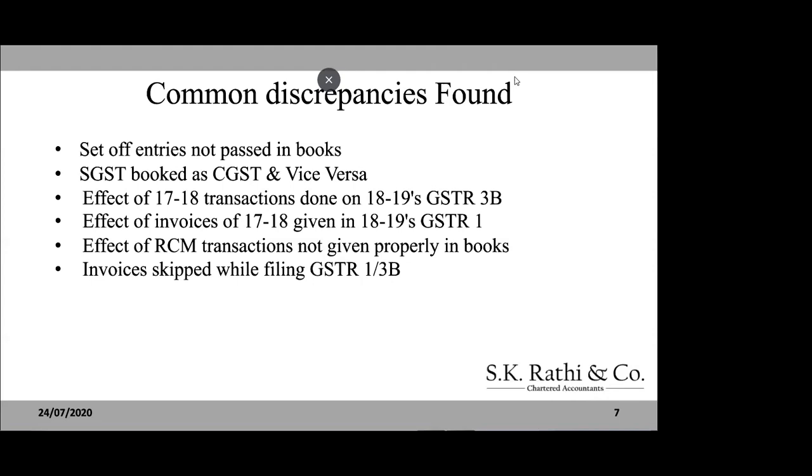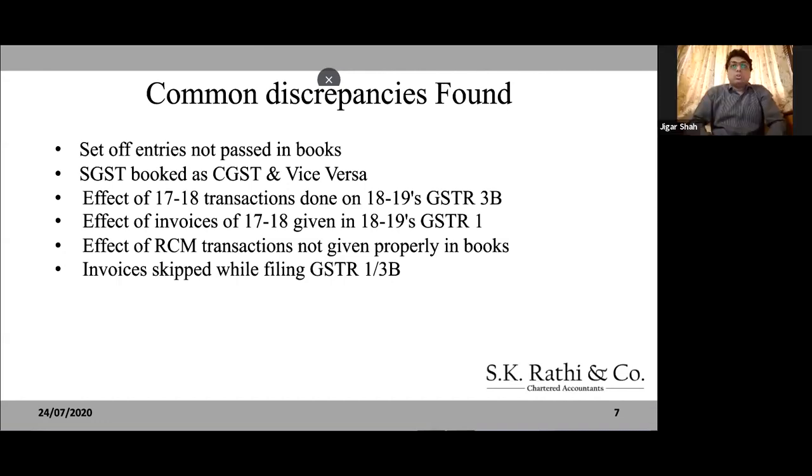Yeah, Jigar. So we have one question. While filing the GSTR 1 return of December 18, we have received an advance of 5 lakhs, and in March we have raised the tax invoice. But while filing, I have shown the advance in December 18, but in March we have not shown the full invoice in B2B. Now the counterparty does not receive the full credit. How do you rectify that? Because you cannot amend the 18-19 data now.